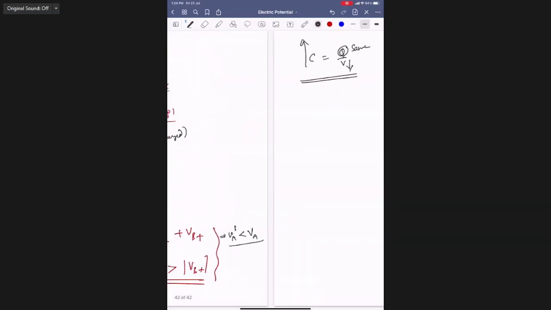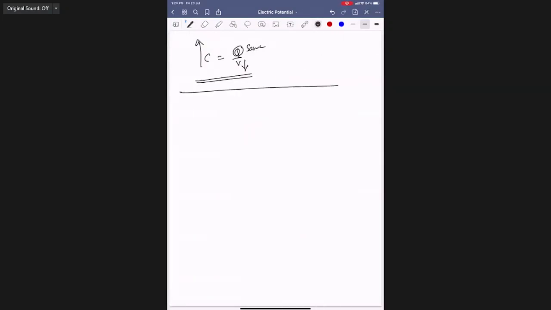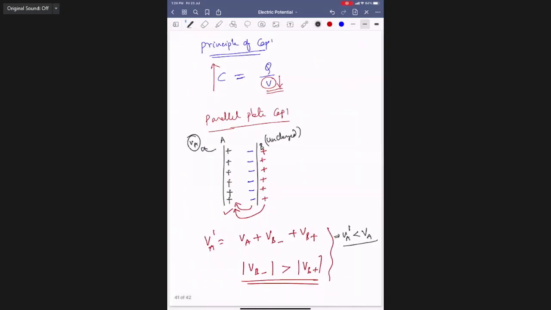Now I want to increase it further. I will take the plate A, which has some plus charge. Plate B already has minus charge. Then the outer surface of plate B is grounded. Initially, what are the charges on the outer surface of plate B?